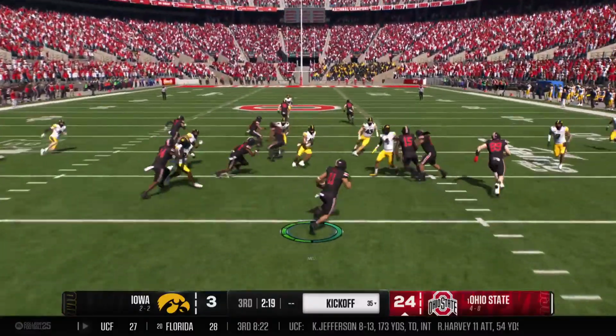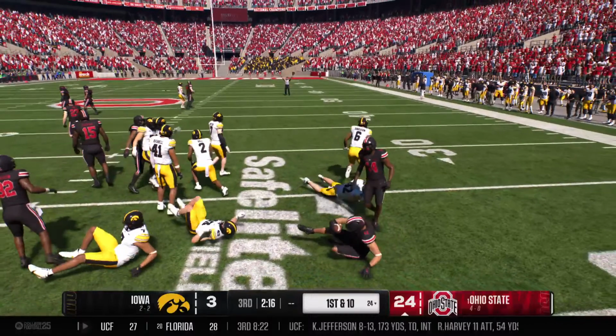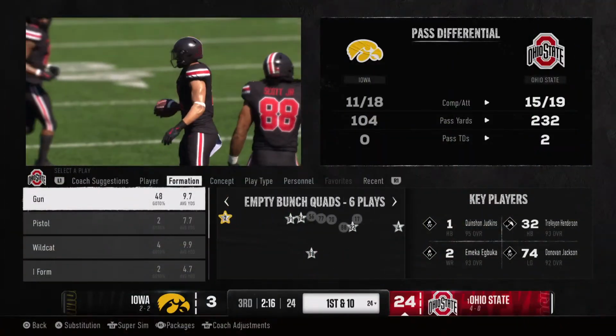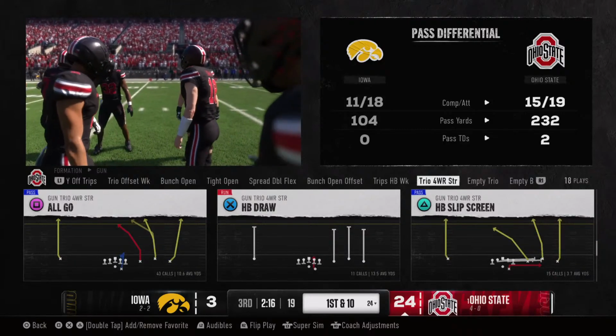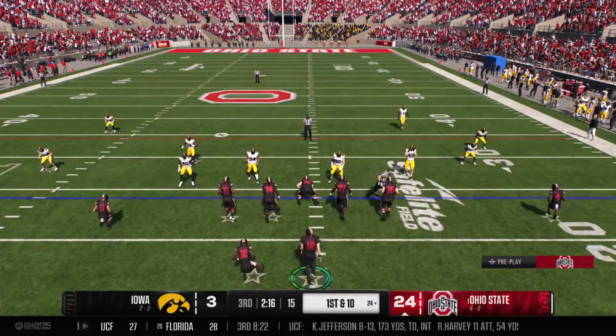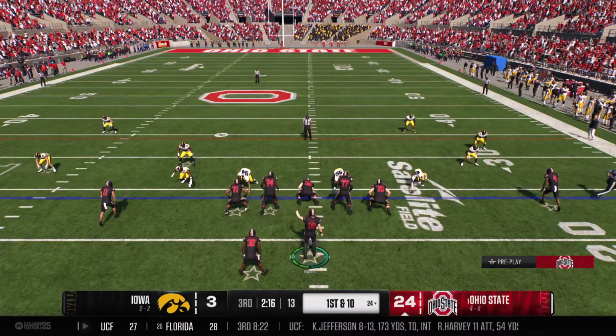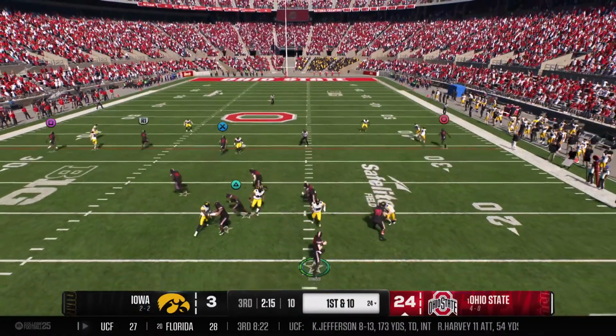And he takes this from inside the 5. Just never had a chance to shake loose, and he'll be brought down at the 24. The Buckeyes roll that offense back out there. That last drive, an absolute aerial assault for the touchdown, Jesse. But it was a nice job in play calling, too, David, just giving the quarterback some easy looks and reads so he could go out and execute.